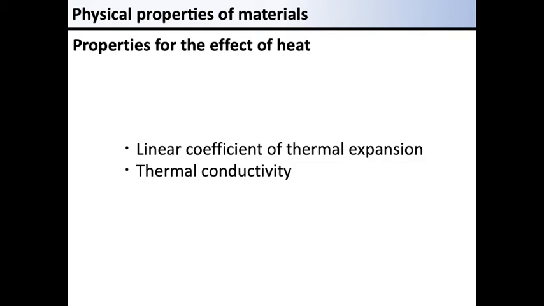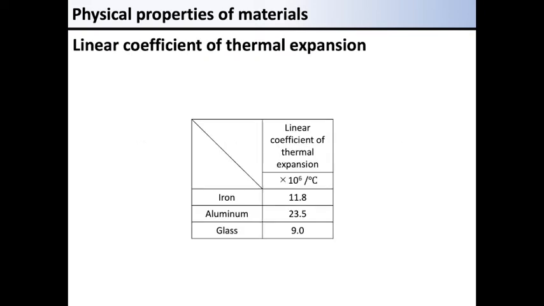Machine designers need to consider the environment in which the machine products are used, including the effect of heat. There are 2 properties related to how a material is influenced by heat. They are linear coefficient of thermal expansion and thermal conductivity. A material expands as the temperature rises. In machine design, you often need to consider the linear coefficient of thermal expansion.